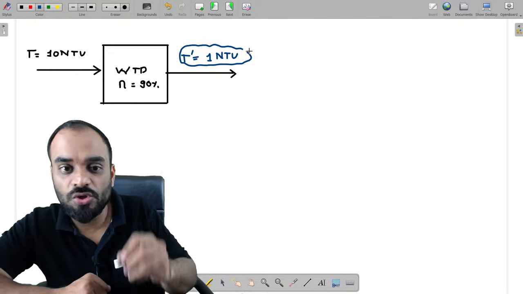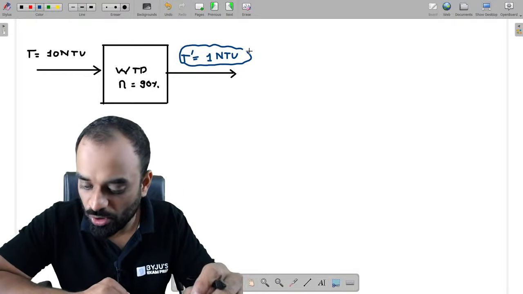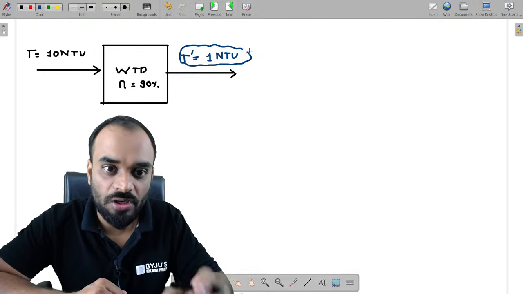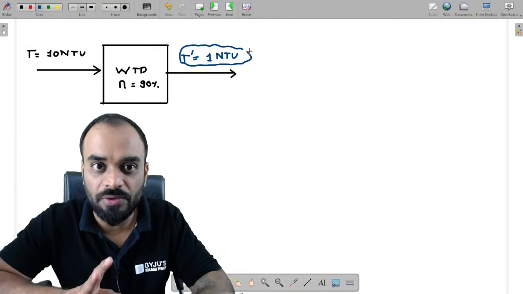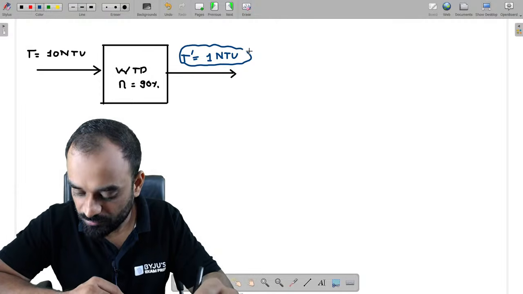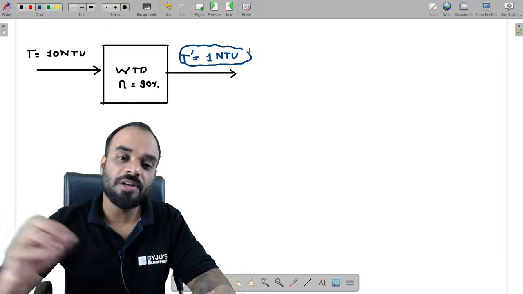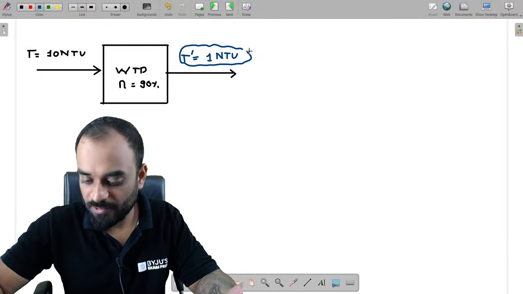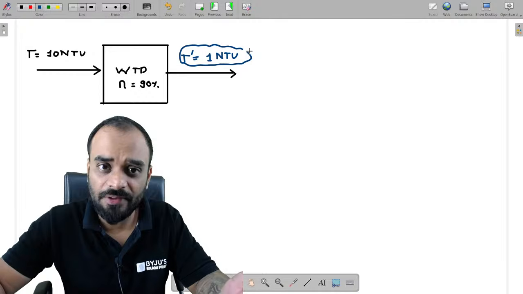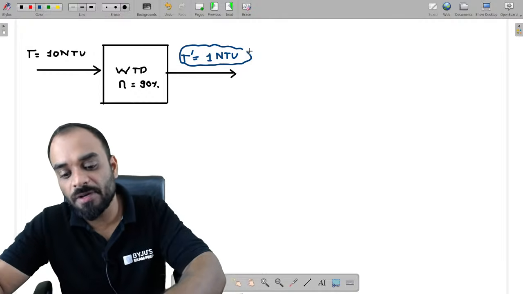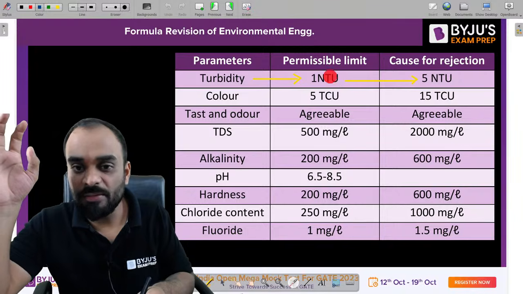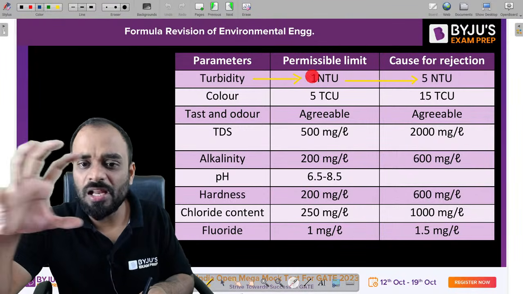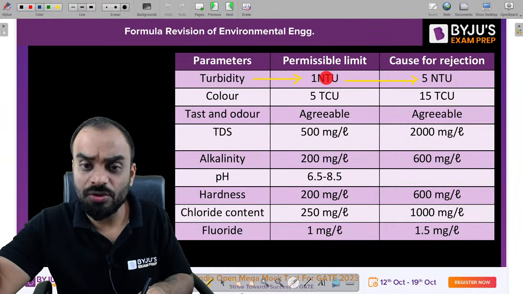Now whether you will allow this water to the consumer or not, tell me guys, it is a very simple question. You will allow this particular water to the consumer or not? Yes, definitely we will allow it, because as per Government of India, the permissible limit is 1 NTU only. So we can allow this particular water to the consumer. There is no issue, right?